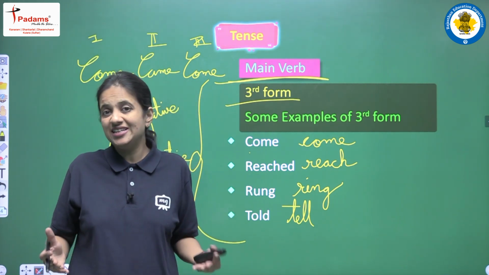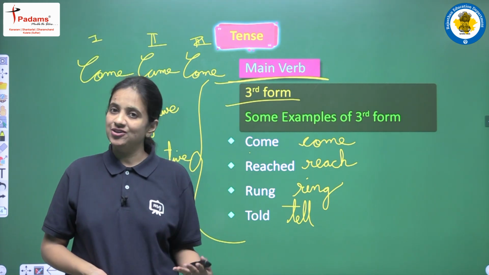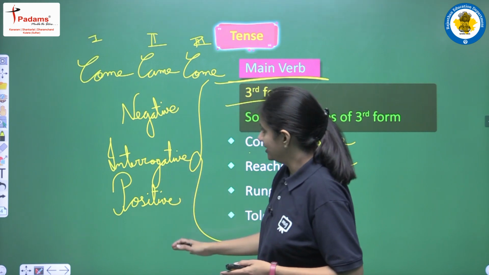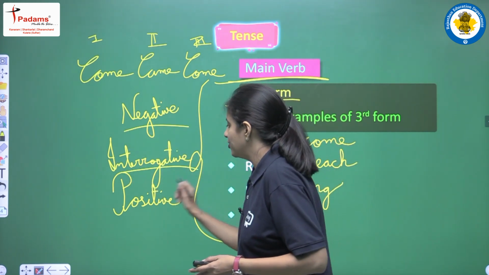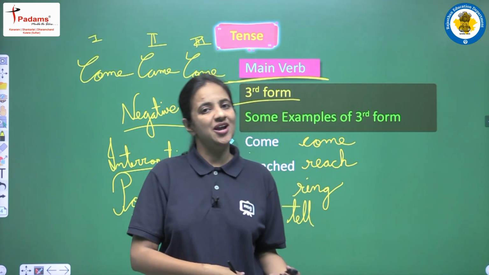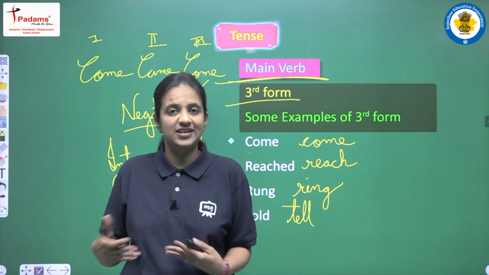So yes, it's a very easy tense, because only one helping verb is there, and the main verb in third form, and no different rules in different kinds of sentences, whether the sentence is negative, interrogative or positive. So no matter what kind of sentence we are having, we have to follow the same rules. Okay, so it's very easy.